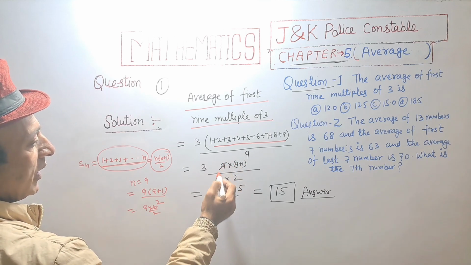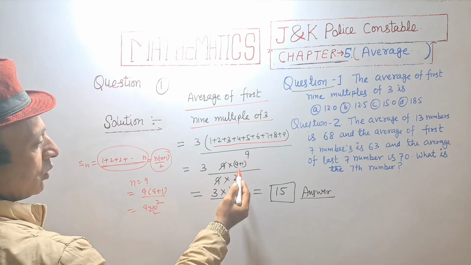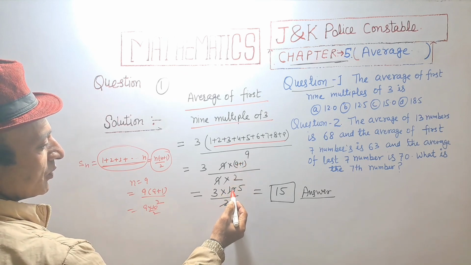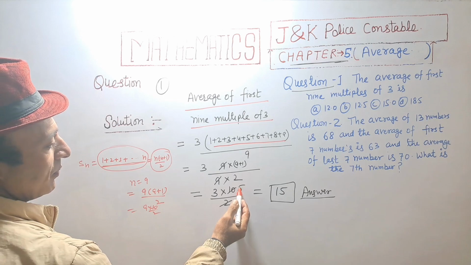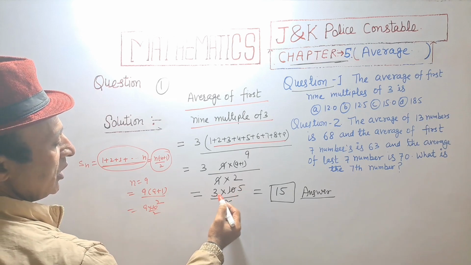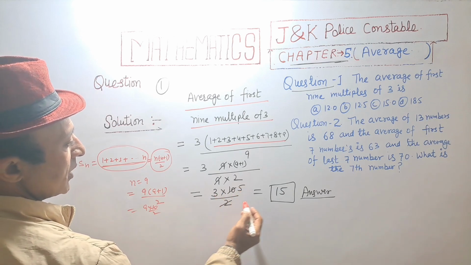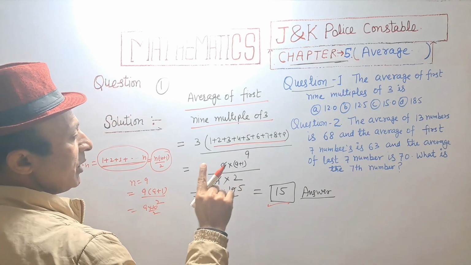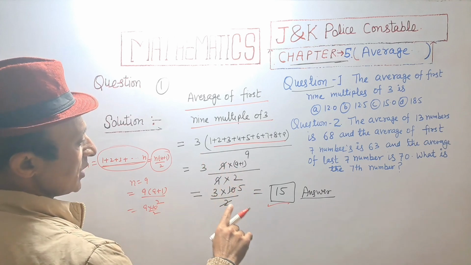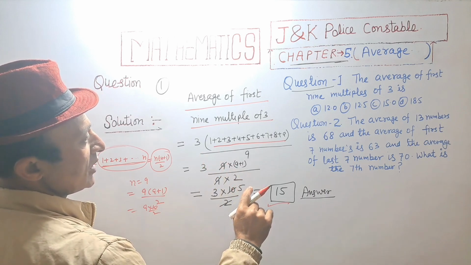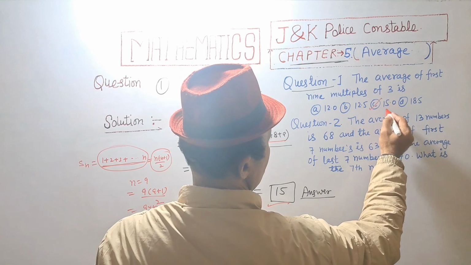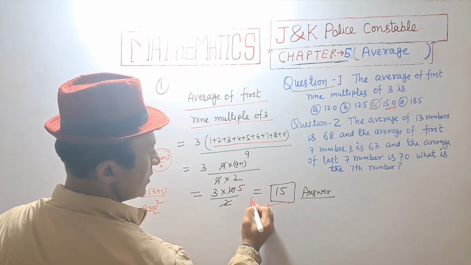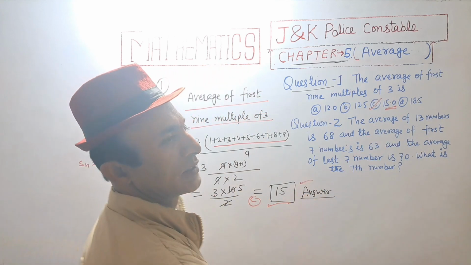This is divisible by 9, so 9 is cancelled and 2 divides 10, that is 5 2s are 10, and we get 3 into 5, 3 5s are 15. So the average of the first 9 multiples of 3 is equal to 15, that is option C, 15.0. Option C is the correct answer.